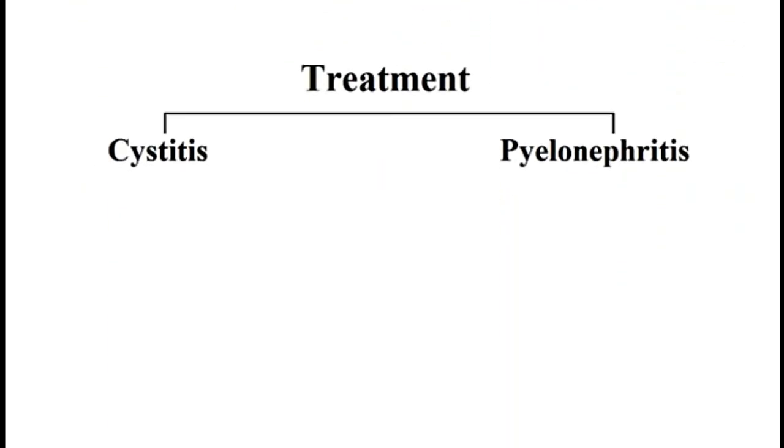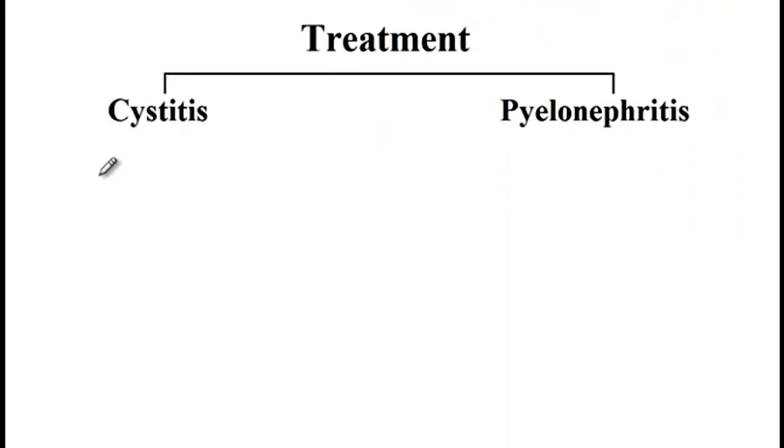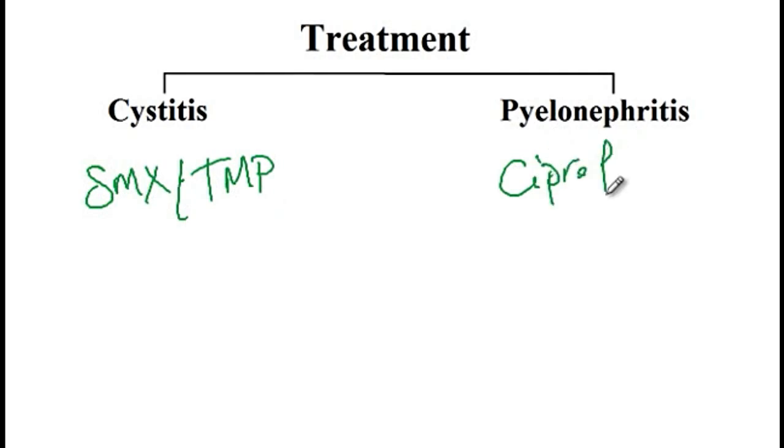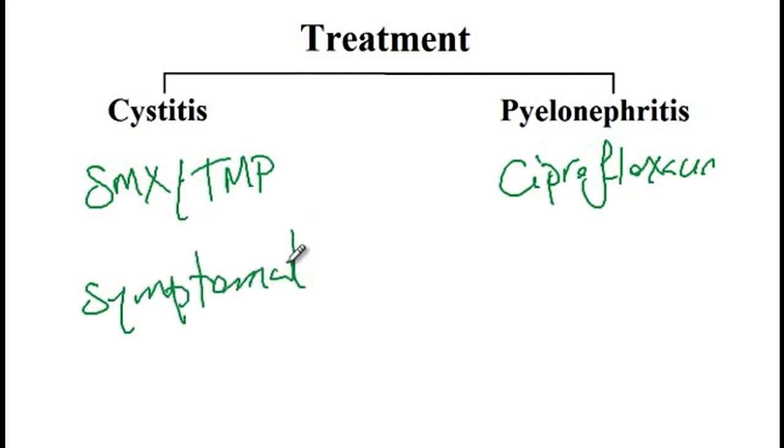For the treatment of these patients, those that have cystitis can be treated with sulfamethoxazole-trimethoprim, and those that have pyelonephritis can be treated with ciprofloxacin. So I should mention that you only treat urinary tract infection if the patient is symptomatic. So if on examination of urine analysis you see that the patient has urinary tract infection, but the patient denies any symptoms of, for instance, burning on urination or frequency or dysuria, then you do not need to treat it. But if they are symptomatic, then you can start treating with the medications that I've listed here.